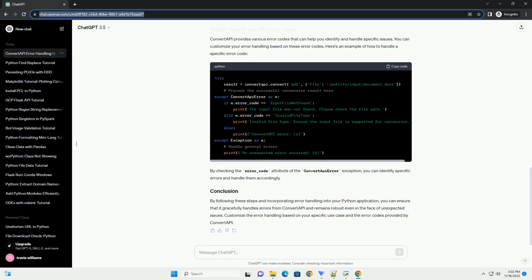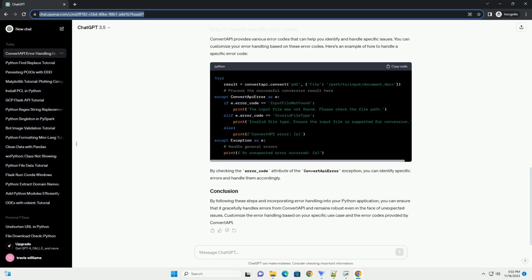ConvertAPI provides various error codes that can help you identify and handle specific issues. You can customize your error handling based on these error codes. Here's an example of how to handle a specific error code. By checking the error_code attribute of the ConvertAPI error exception, you can identify specific errors and handle them accordingly.